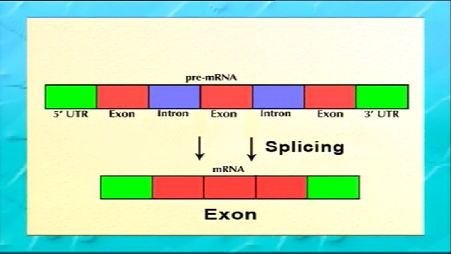Transcription of introns to small regulatory RNA, which is known as microRNA, has been found to be the most important role of introns. Dear students, hope that you have understood the structure of the gene in both eukaryotes and prokaryotes.